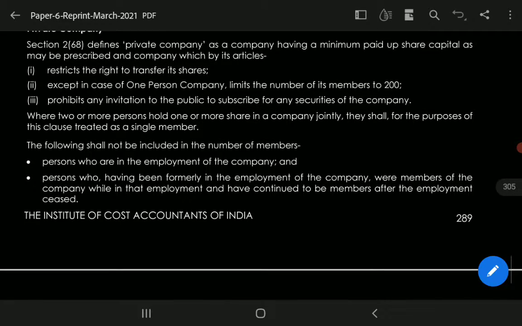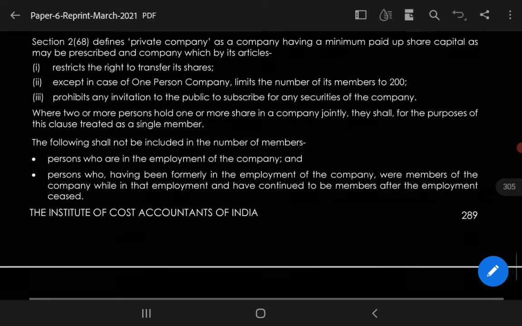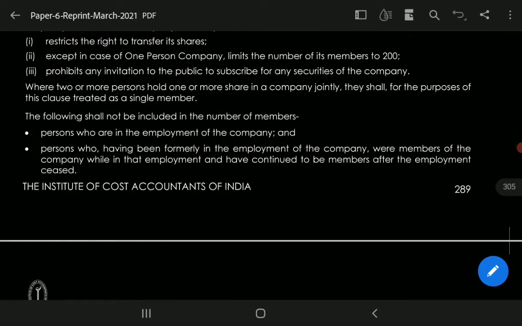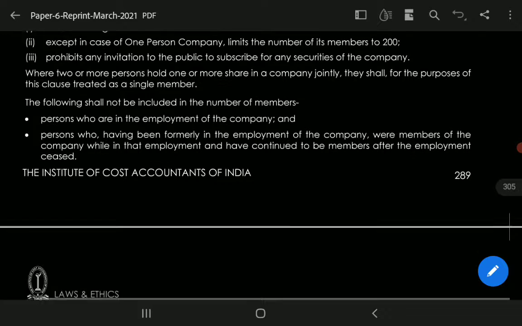The following persons shall not be included in the number of members, which is limited to 200: the persons who are in employment of the company, and the persons who have formerly been in the employment of the company, were members of the company while in that employment and have continued to be members after the employment ceased. These are not included in the number of members.